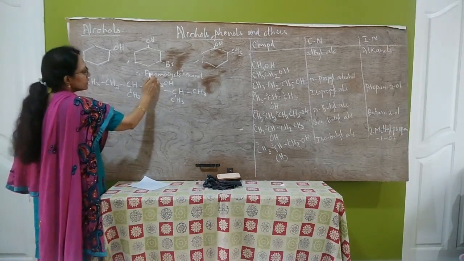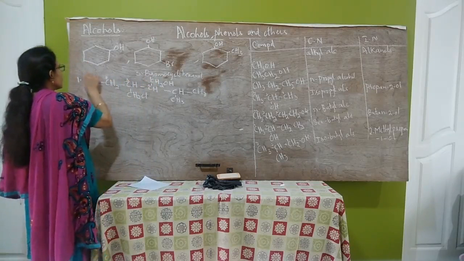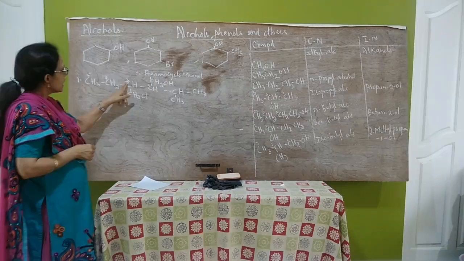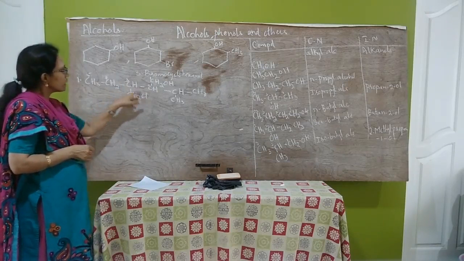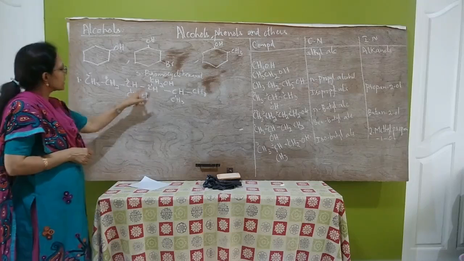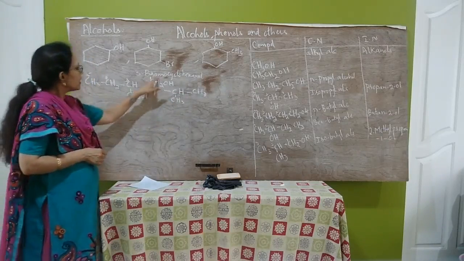Numbering from this side, 1, 2, 3, 4, 5. So the IUPAC name of this compound is 3-chloromethyl. This is a chloromethyl group. This is an isopropyl group. So 3-chloromethyl, 2-isopropyl pentane-1-ol.